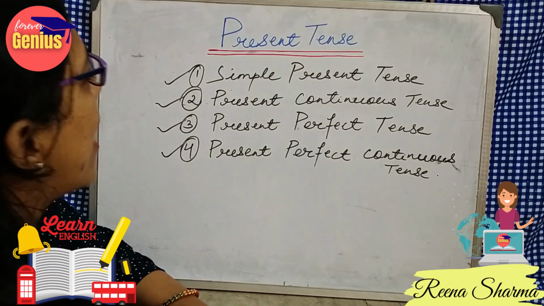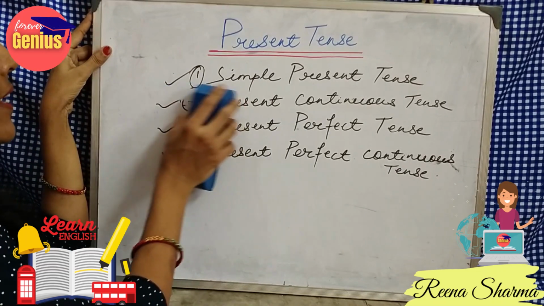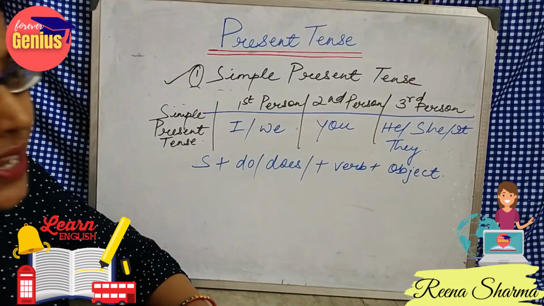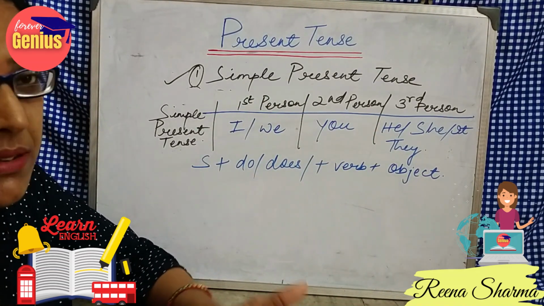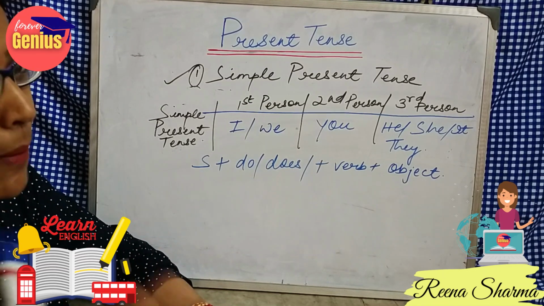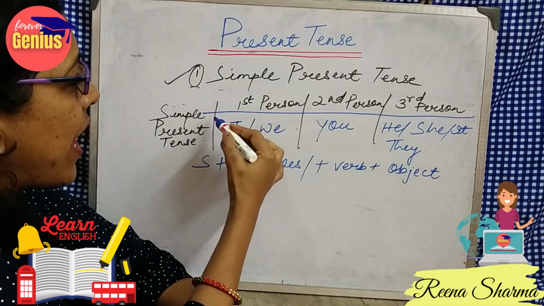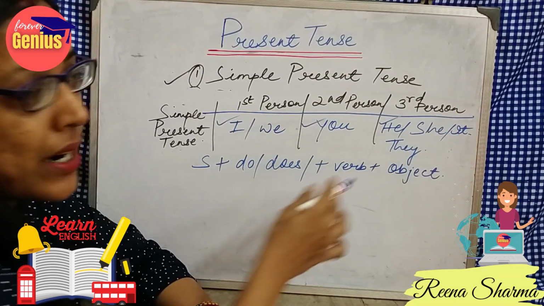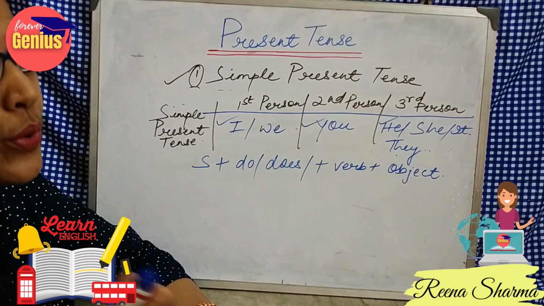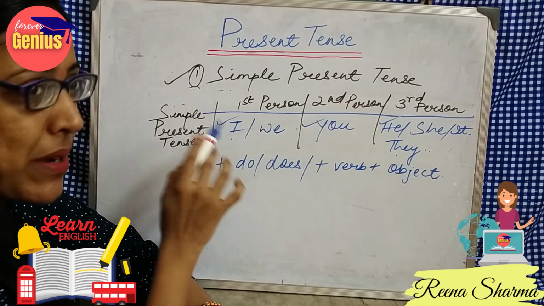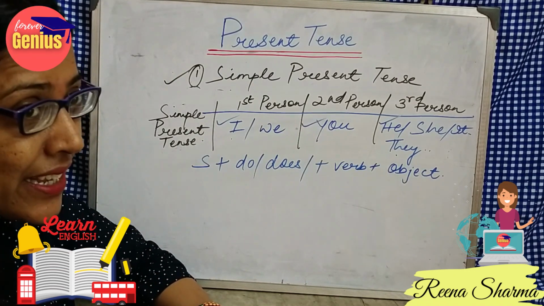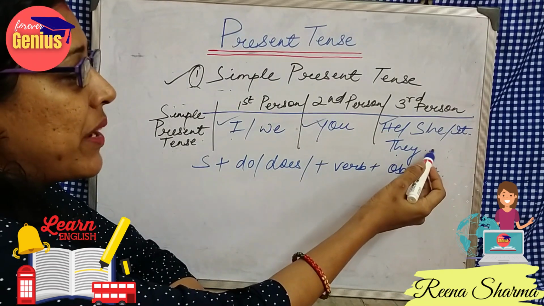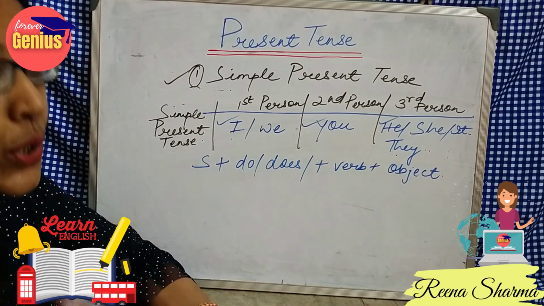So let's start with our first category, that is simple present tense. For simple present tense, we would be using these forms. We have already understood what is first person, second person and third person. Just recapitulate what we have done. I and we for first person, you for second person, he or she or it for singular third person, and they for the plural form. First person means the person who is saying. Second person is the person who is listening. And third person means the person about whom it is being told.